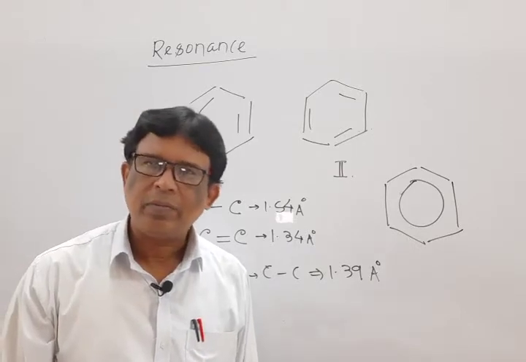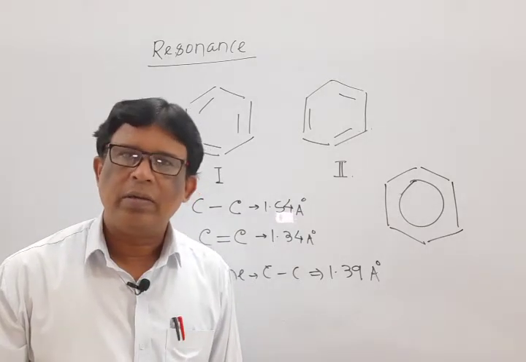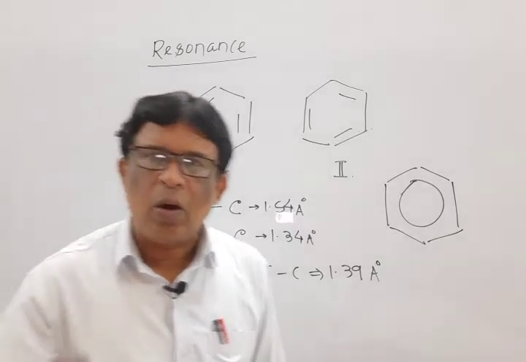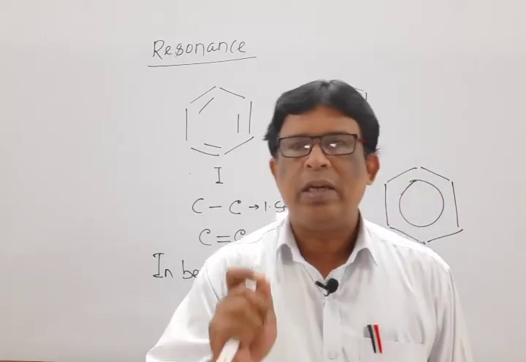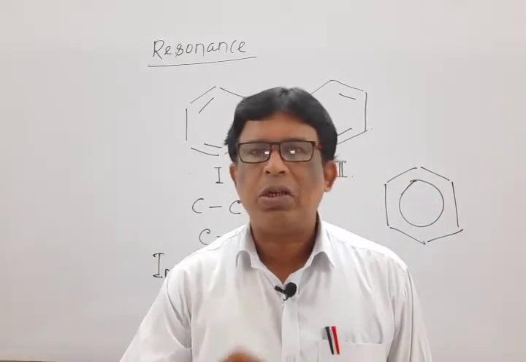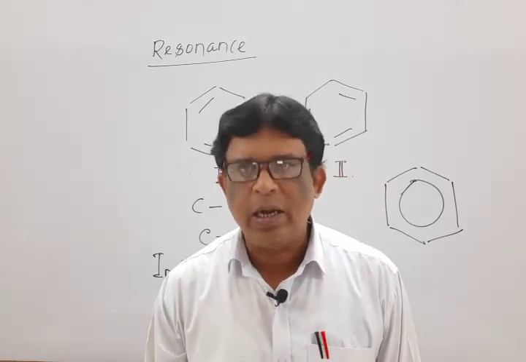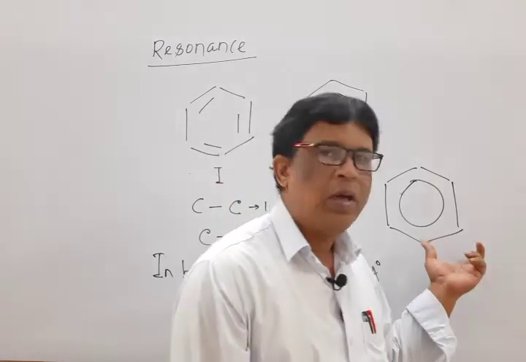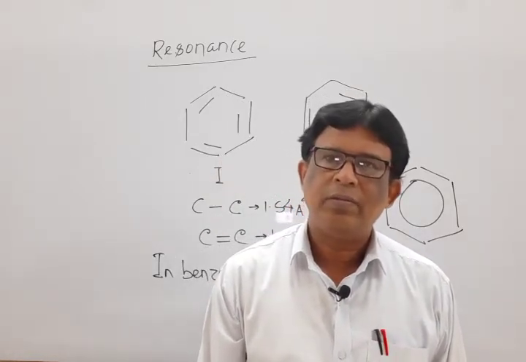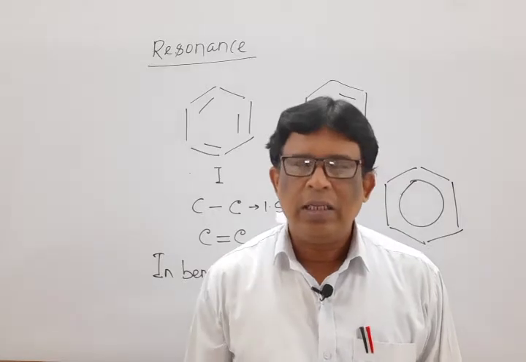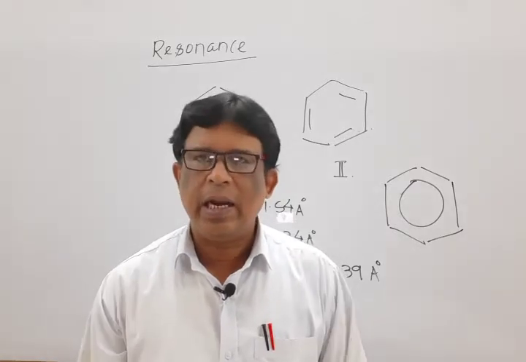I repeat again. For a compound, for a molecule, if more than one structure can be represented, but none of them is able to explain all the characteristic properties of the original structure, then each structure is known as resonating structure, canonical structure or contributing structure, and the phenomenon is known as resonance. And the final structure, which has no physical meaning, is known as resonance hybrid. Students, do not worry, try to listen, try to mark the concept, then we engage in writing.